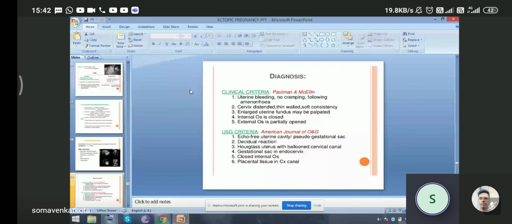And the USG criteria: an echo-free uterine cavity or a pseudogestational sac can be seen, there is a decidual reaction, the uterus is seen like an hourglass with a ballooned cervical canal, gestational sac in the endocervix, and closed internal os with placental tissue seen in the cervical canal.